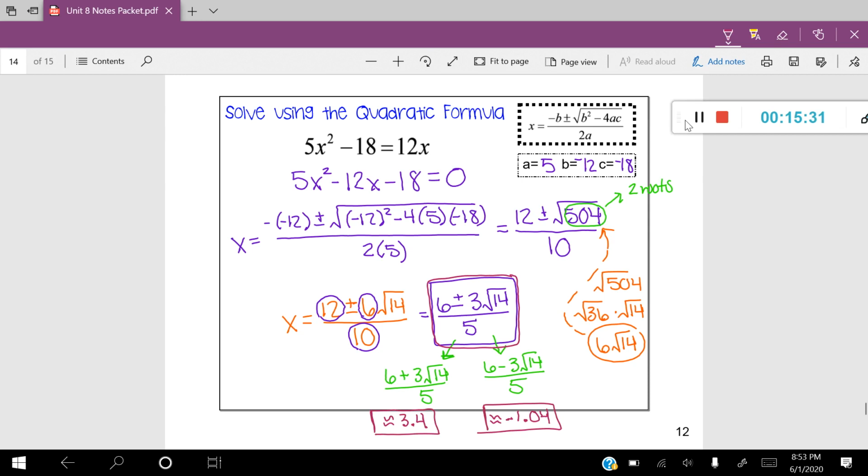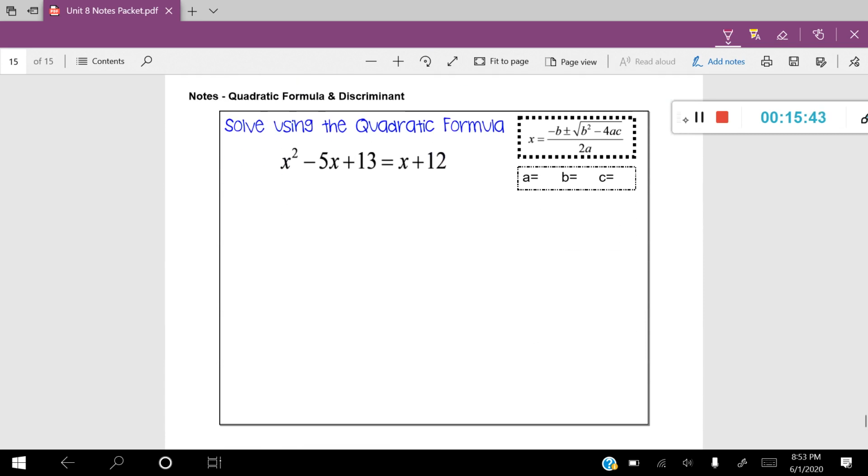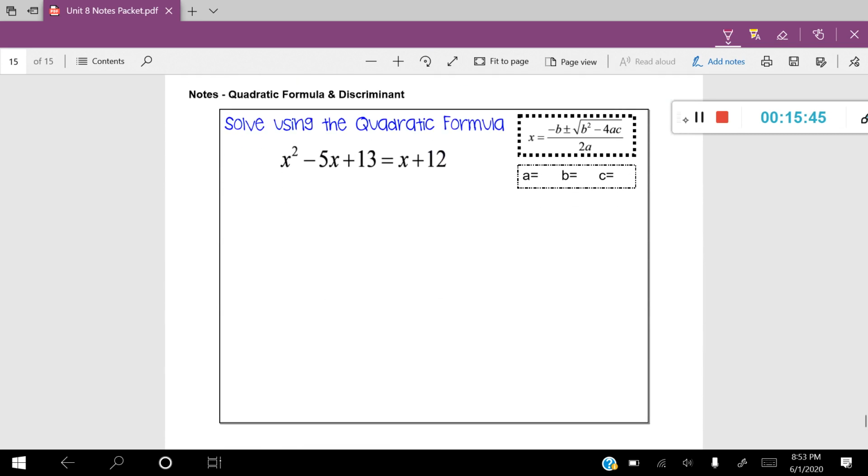And it's going to obviously look a little bit different, but I wanted to show you an example of this. All right, I do believe I have one more example here today. Let's take a look at this one.